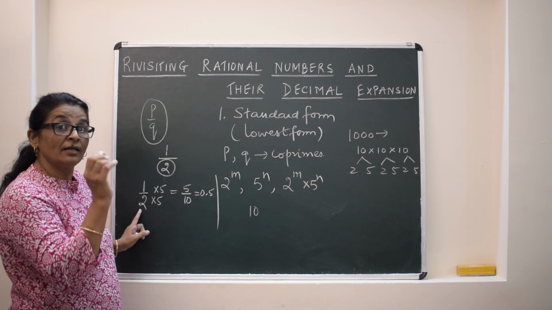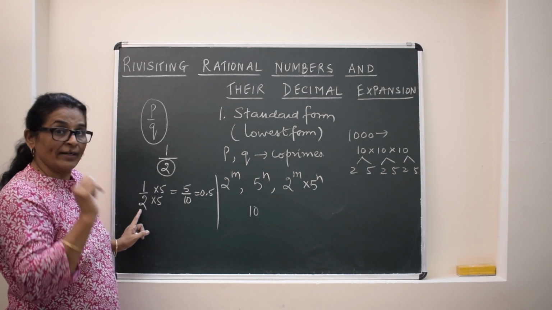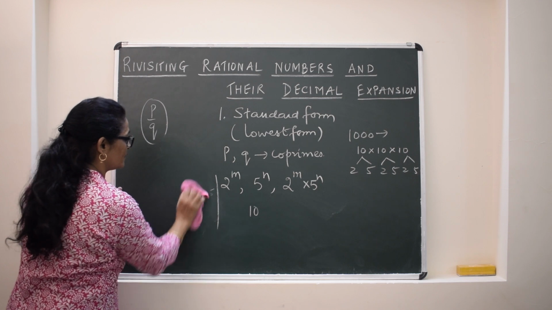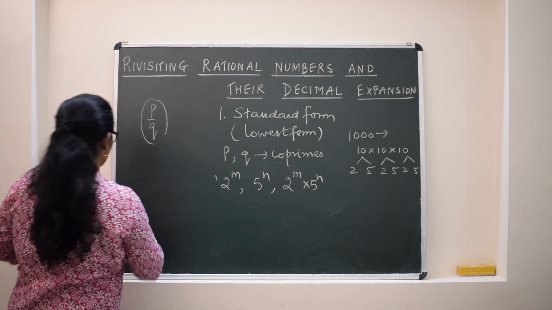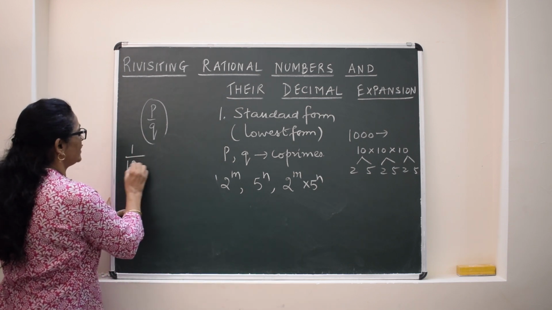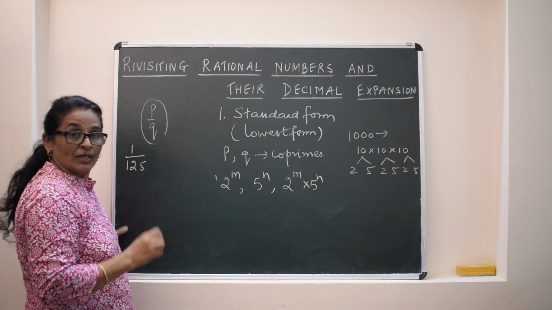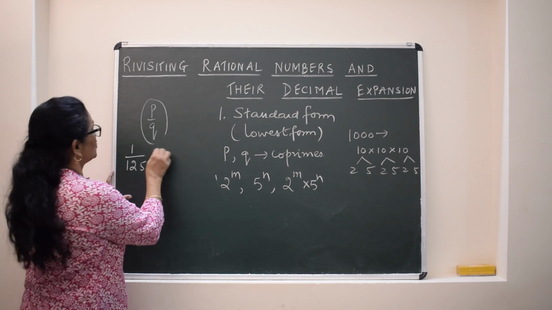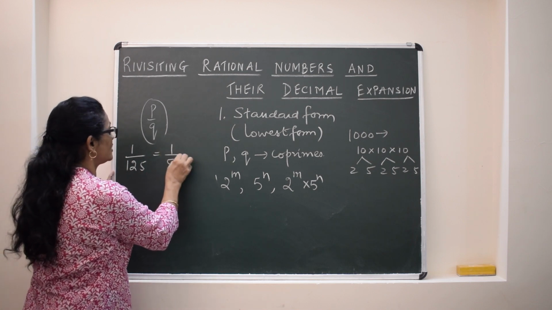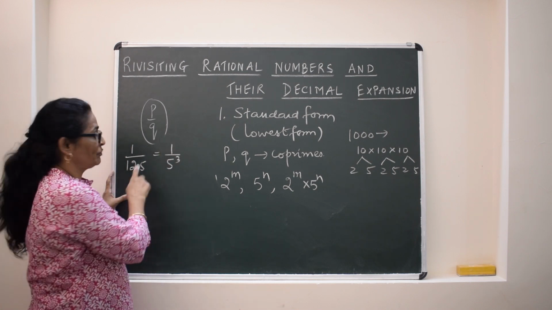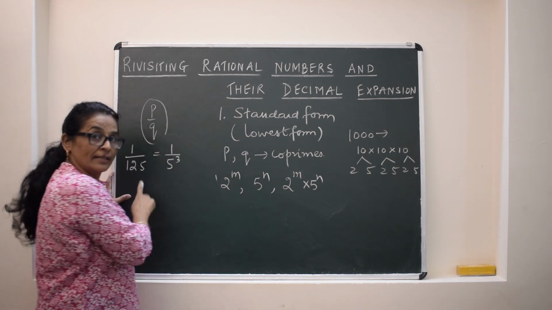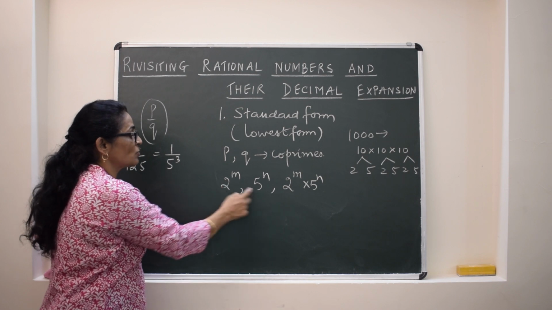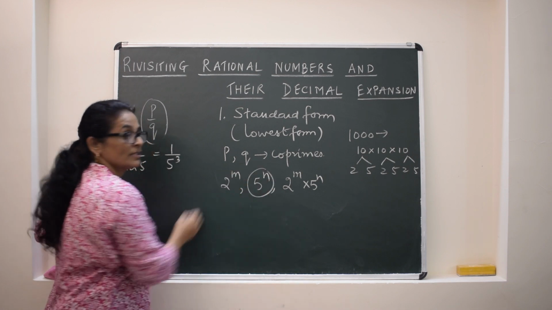It means that whatever are the prime factors of the denominator, we have to check and complete the pairs of 2's and 5's. For example, if I take another number, 1 by 125. So what are the prime factors of the denominator? 5 cube. So again it is terminating, because what did I say? The number in the standard form, check the prime factors, they should be in the form of either this or this or this, so it is in the form of this.